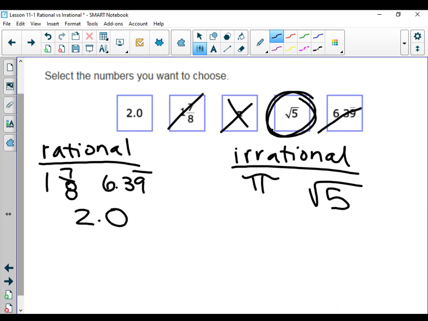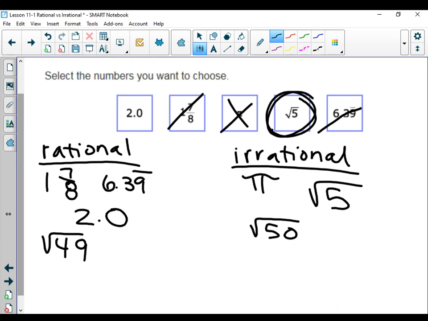What's the square root of 49? 7. What's the square root of 50? 25. Oh, no. Come on, guys. What times itself is 50? 5? That'll be 25. But it's gonna be a decimal. 7 point blah blah blah.